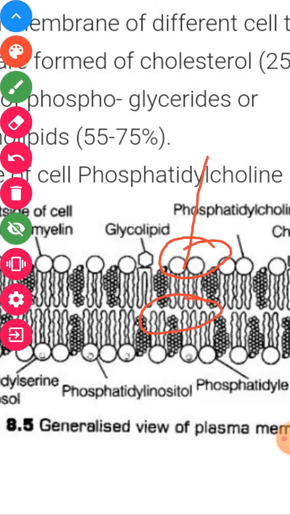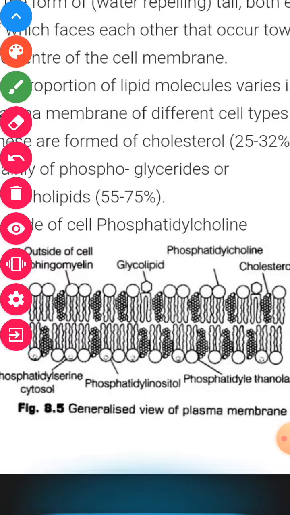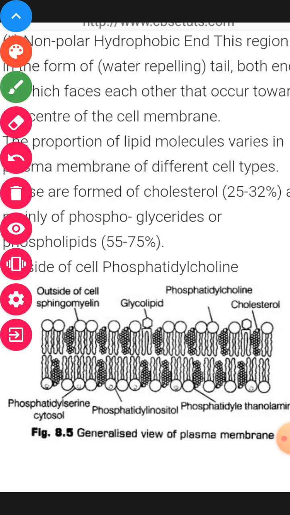Because of this, the lipid is called amphipathic, or amphiphilic, in nature. Due to the hydrophilic part, the membrane is attracted towards water, which is why it is called hydrophilic, and this other part is hydrophobic. Clear? This is about the lipid.